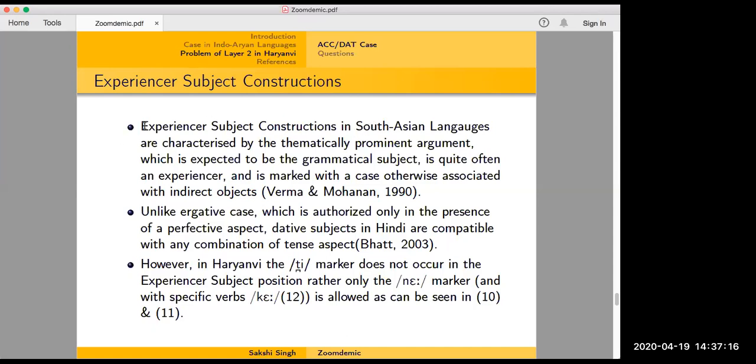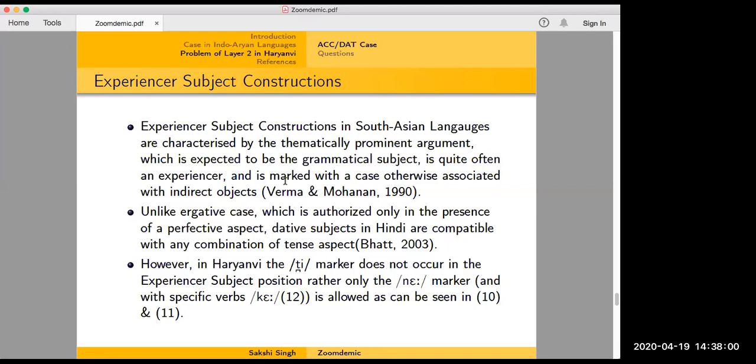In experiential subject constructions, like in South Asian languages, you can have something like mujhe bhook lagi hai, I am hungry. So you yourself are getting affected and there's no agent as such. So you yourself are the theme, the subject is the theme. That's why it's called a thematically prominent argument, which is expected to be the grammatical subject, is quite often an experiencer, and is marked with the case otherwise associated with indirect object. So in mujhko bhook lagi hai, you can see that the ko marker that actually comes with direct or indirect objects is here coming with the subject. And your subject is actually the theme here, in that you yourself are the experiencer of this hunger. So that is what experiential subject constructions are.